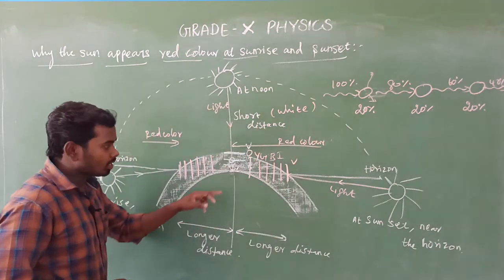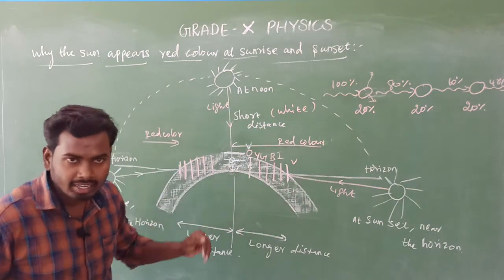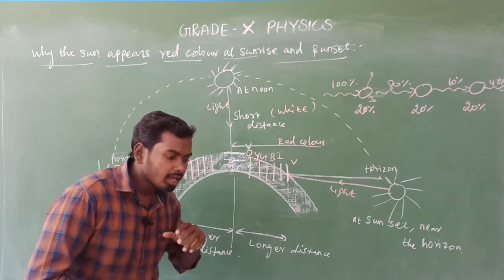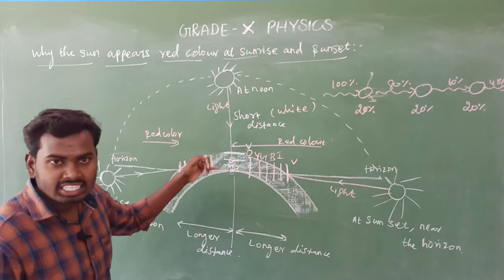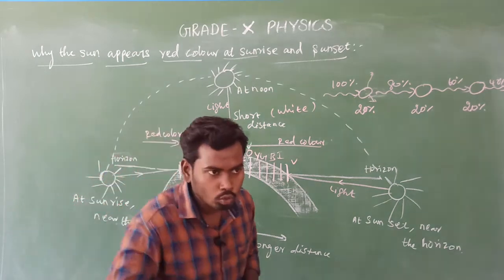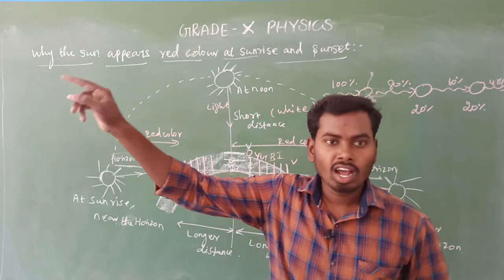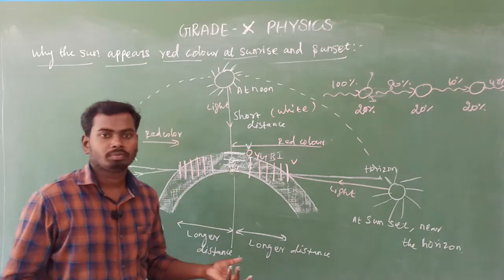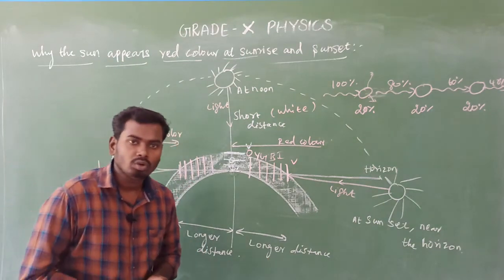Only red color reaches us because red color has maximum wavelength. So before the red color gets completely scattered, it reaches us. Is it clear? That is the reason why we are able to see the red color during sunset. Yes, that's a very easy one. Is there any doubt? No doubt.